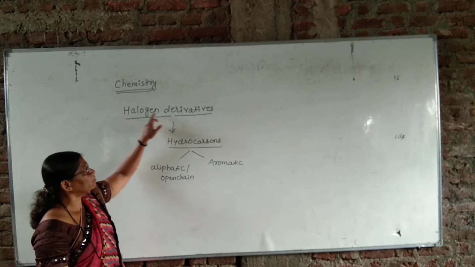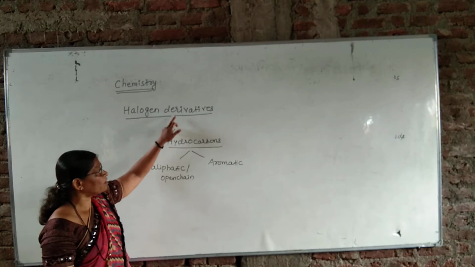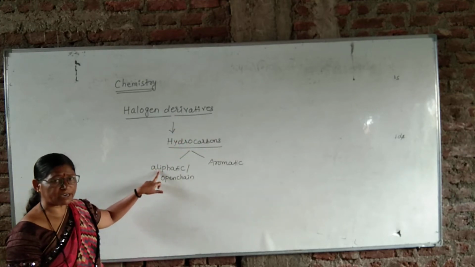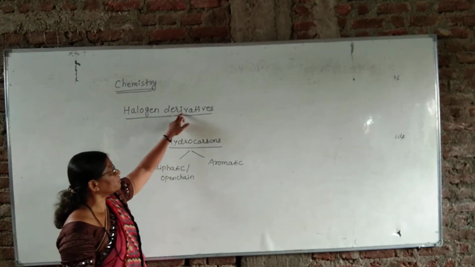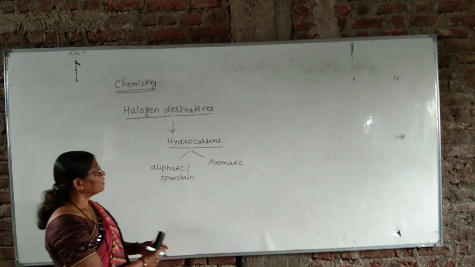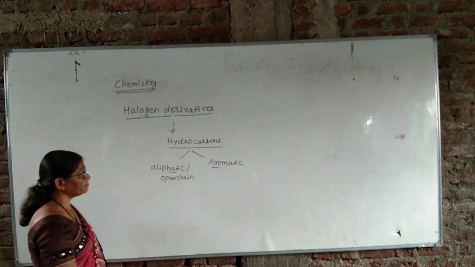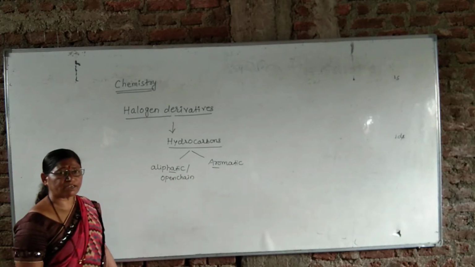Therefore, they are called halogen derivatives of hydrocarbons. They may be halogen derivatives of aliphatic hydrocarbons. They may be halogen derivatives of aromatic hydrocarbons. What are the aliphatic and aromatic compounds? Definition we have already seen in class 11.